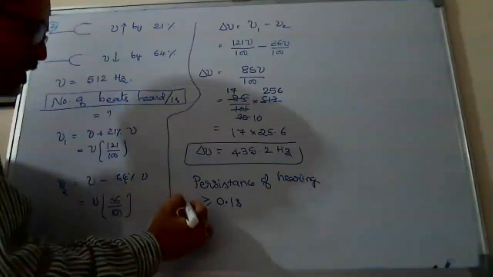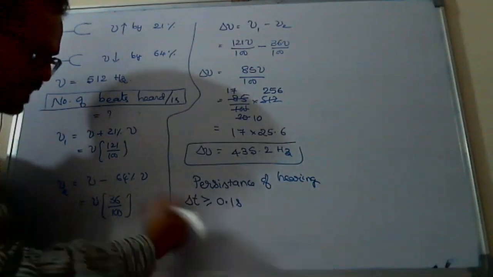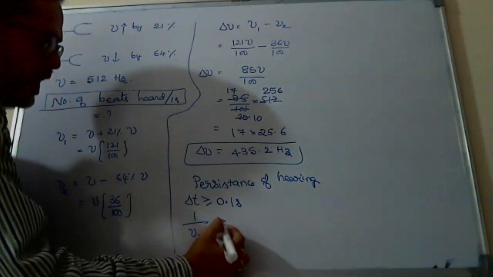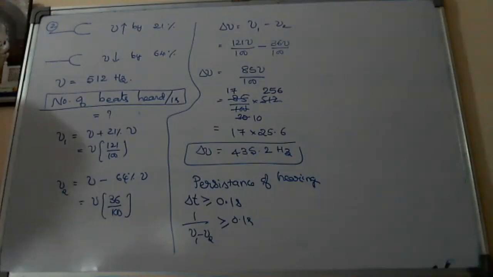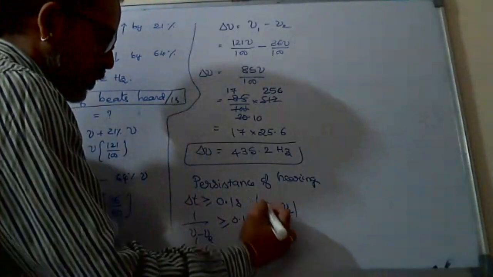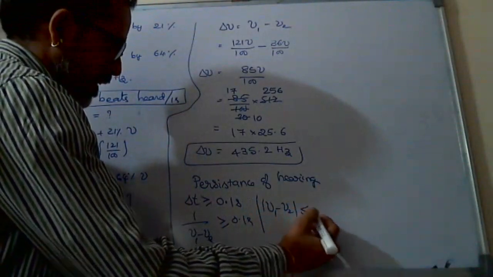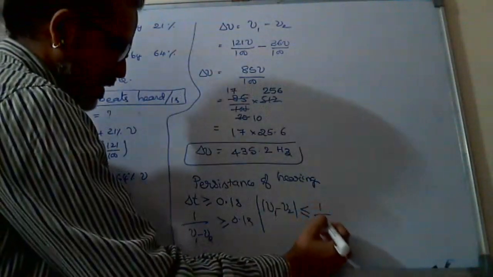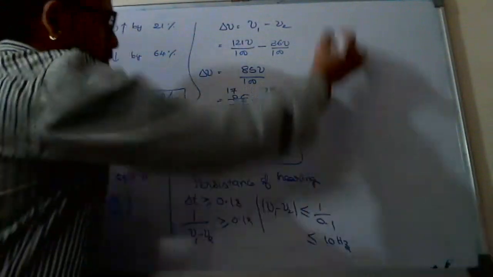Time interval greater than or equal to 0.1 means the time interval, already I told, for maxima or minima 1 by mu1 minus mu2 should be greater than or equal to 0.1 second. That implies mod of mu1 minus mu2 should be less than or equal to 1 by 0.1, that is, less than or equal to 10 hertz.